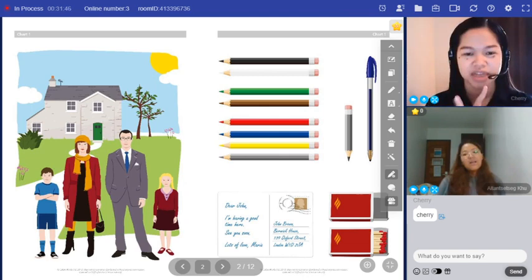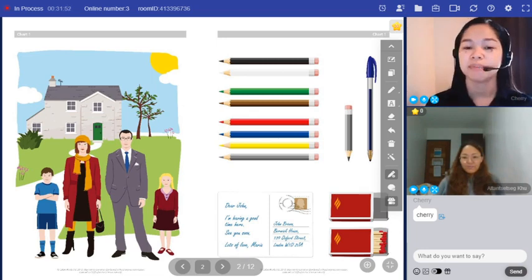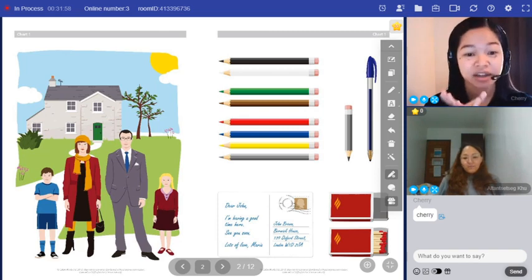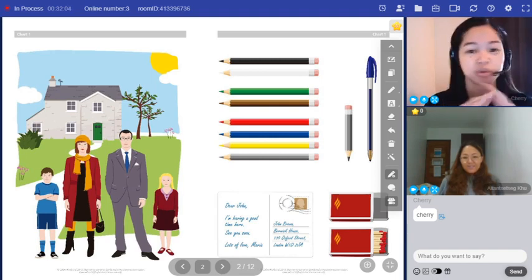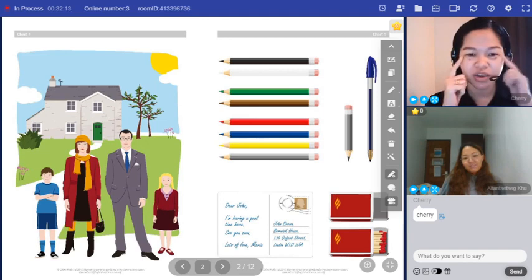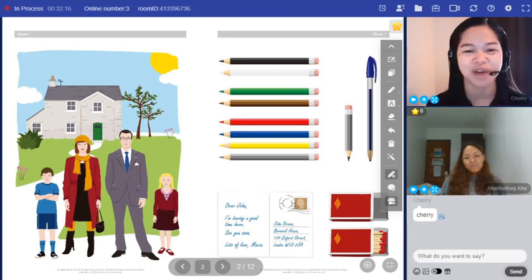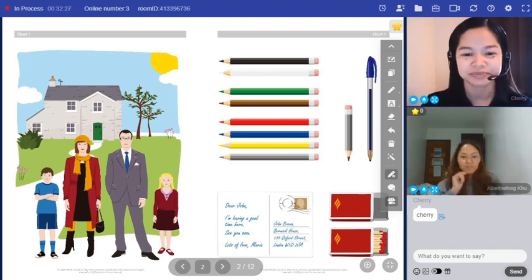Okay. Now, what's the opposite of with? The opposite of with is without. Can we write without a pen or a pencil? No, we can't write without a pen or a pencil. Can we speak without opening our mouths? No, we can't speak without opening our mouths. Can you read without wearing glasses? No, I can't read without wearing glasses. That's good.